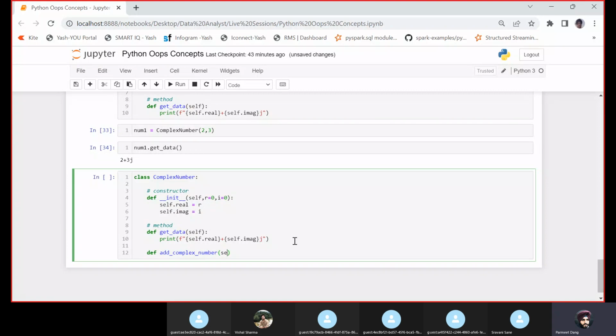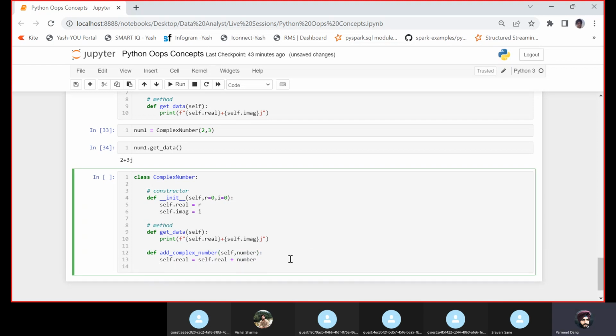Here I have defined self, and I want self.real to equal self.real plus a number which is given by the user. So now I am not writing this number as self.number. Whenever I'm not writing self.number, I need to define a number here, a parameter that we are expecting from the user. And now we'll print this.